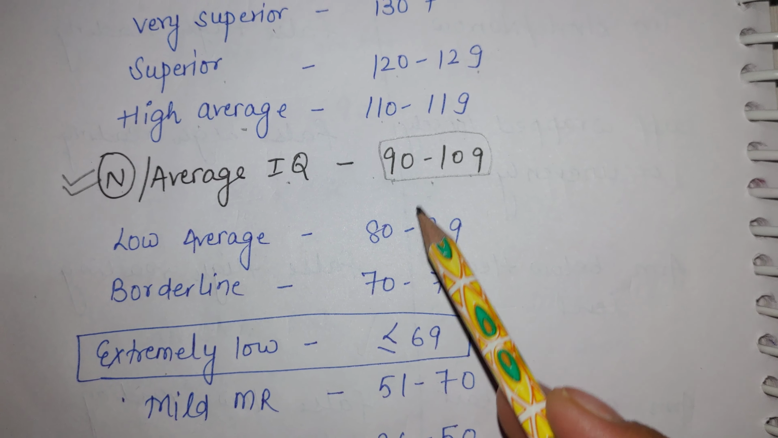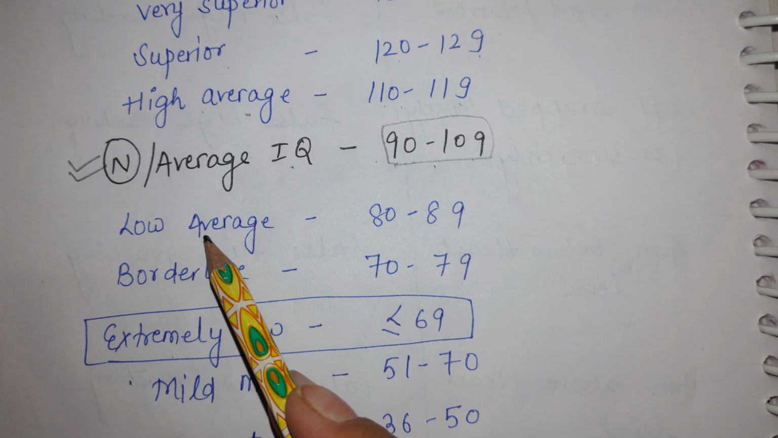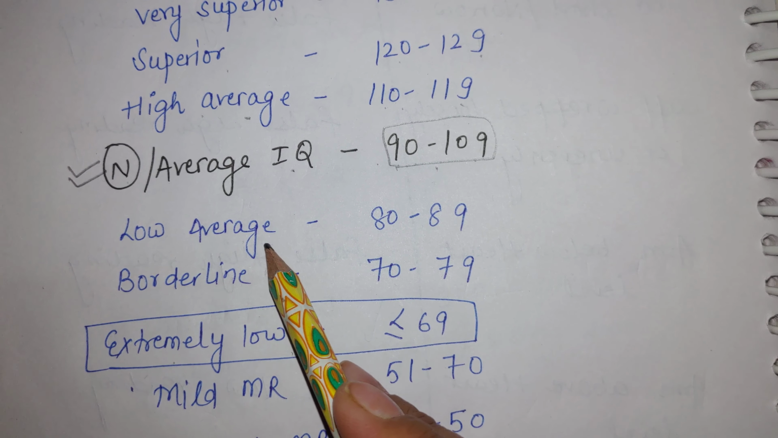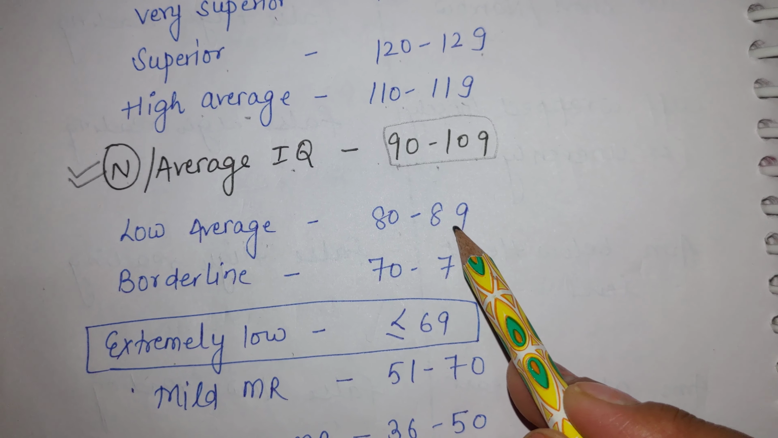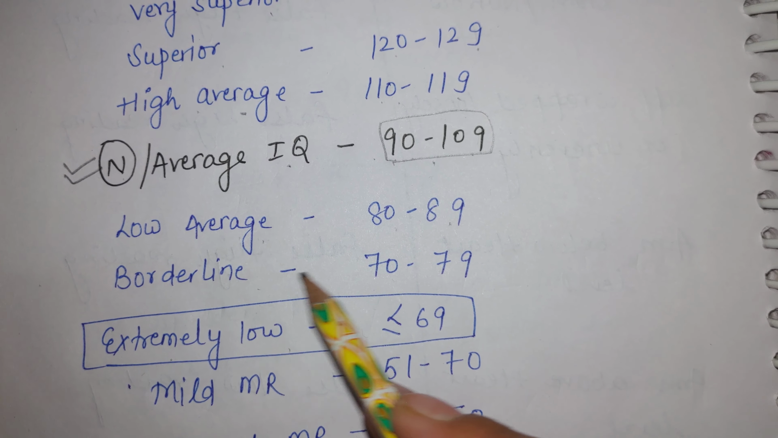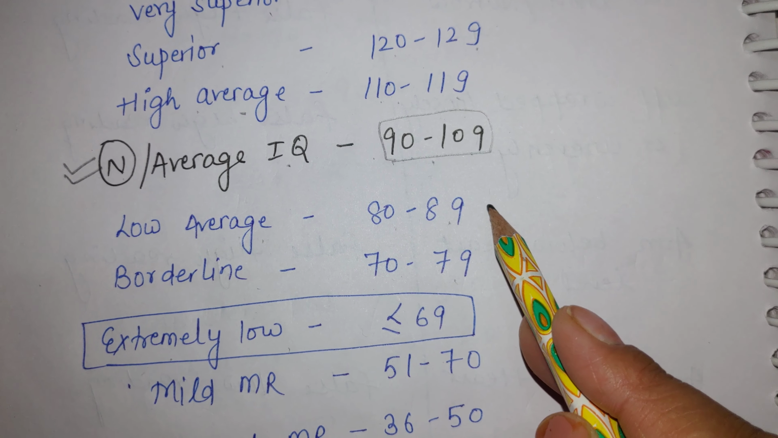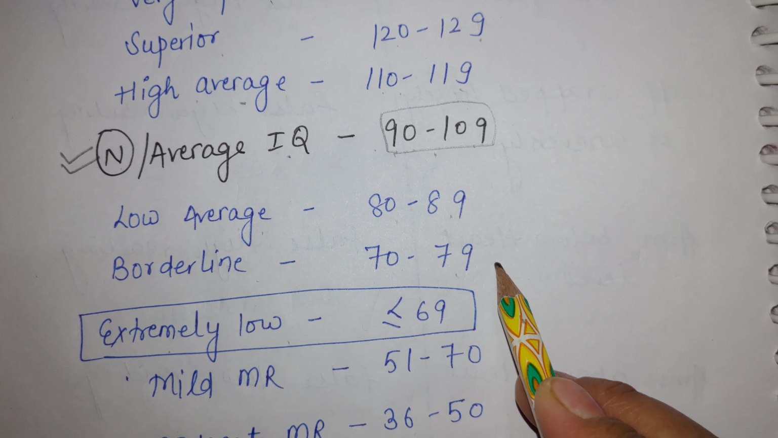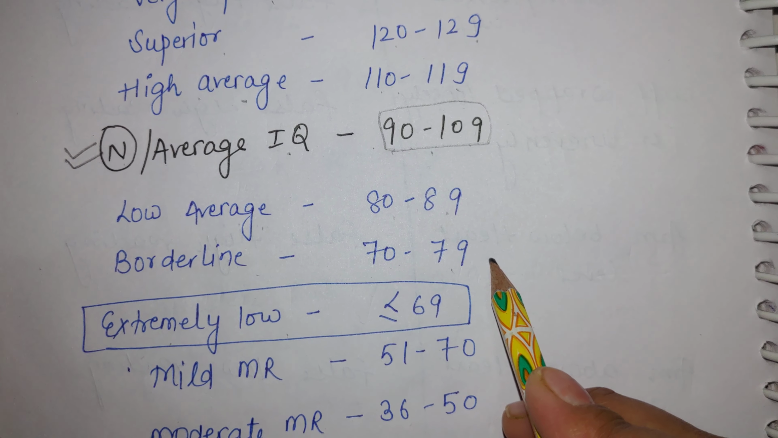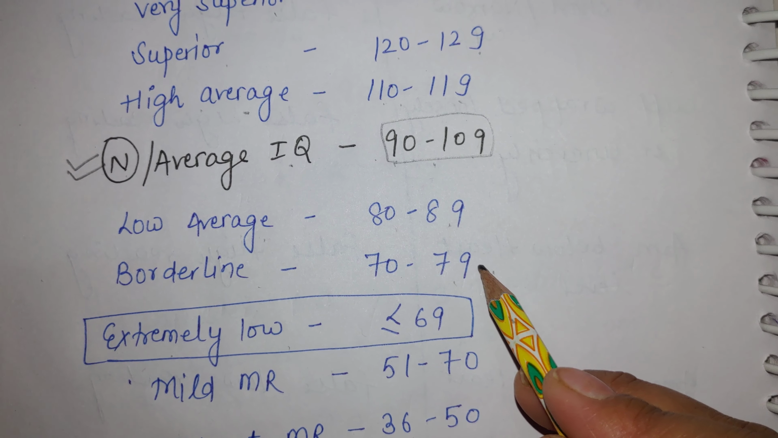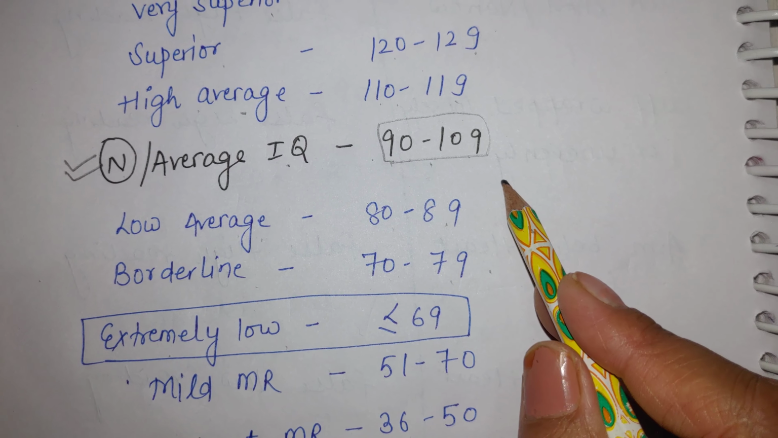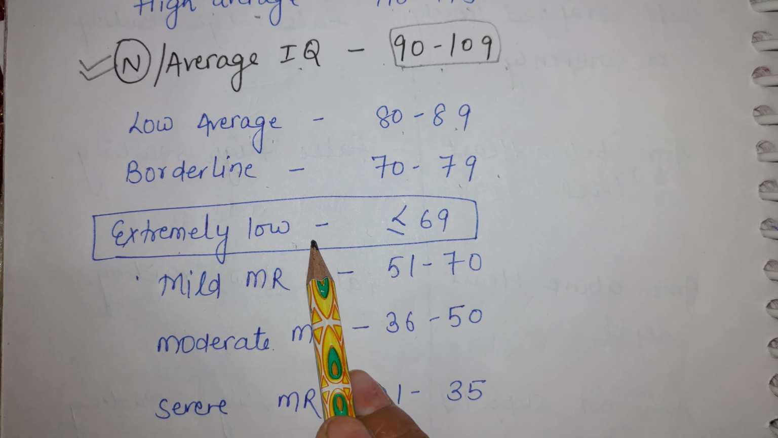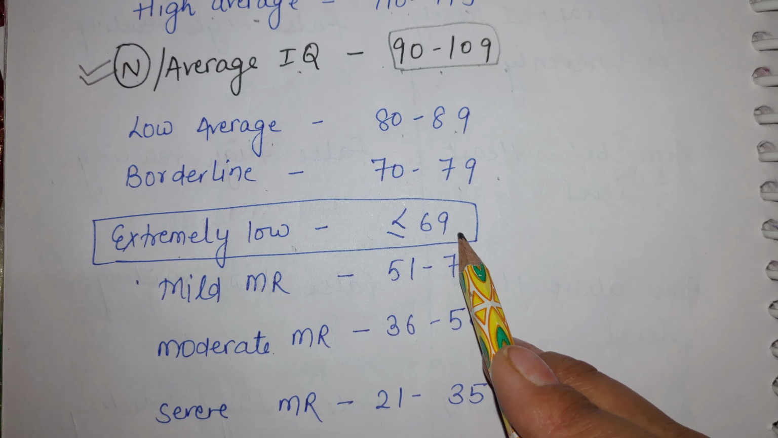If the IQ level is falling less than 90, it will go under low average, borderline and extremely low. In low average, the IQ level is between 80 to 89, borderline between 70 to 79, which means we need to pay attention towards these types of children. Okay, after that, because from average or borderline we can improve them and take them to the normal IQ level. If it is extremely low, it will be less than 69.